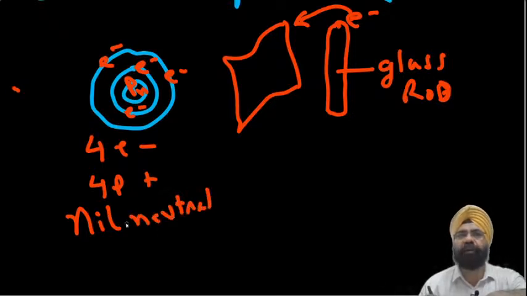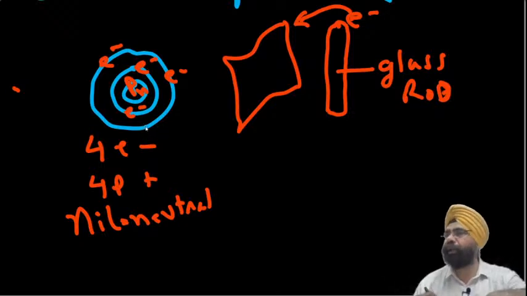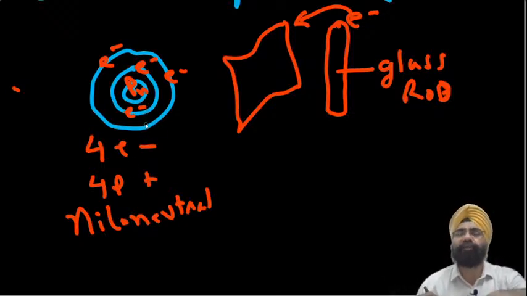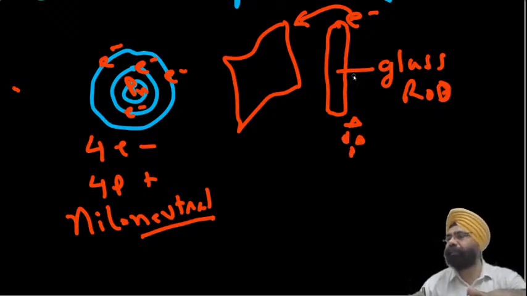It doesn't have any charge on it because the number of protons is equal to the number of electrons, and the charge on an electron is exactly equal to the charge on a proton. So it nullifies algebraically, and the atom is neutral. But when some electrons have been lost, then the glass rod starts attracting bits of paper towards it. So it shows that now this glass rod is positively charged. And since the electrons have jumped onto the silk cloth, this is negatively charged.